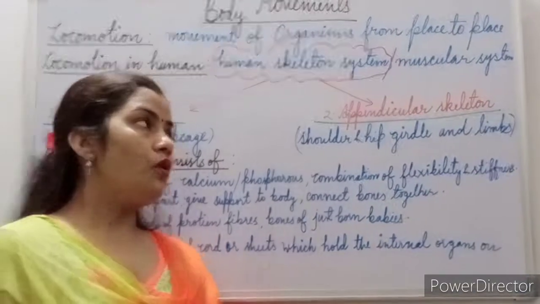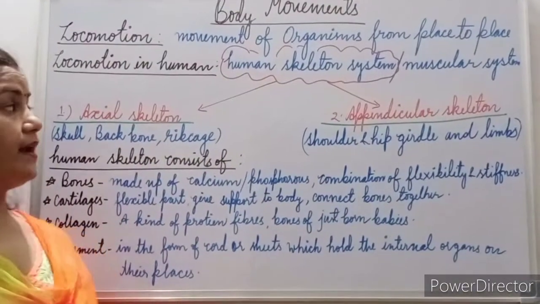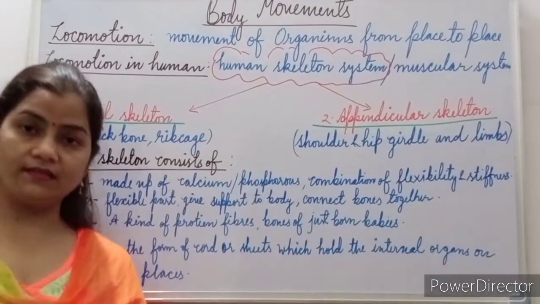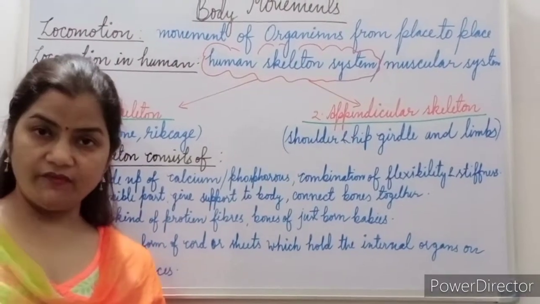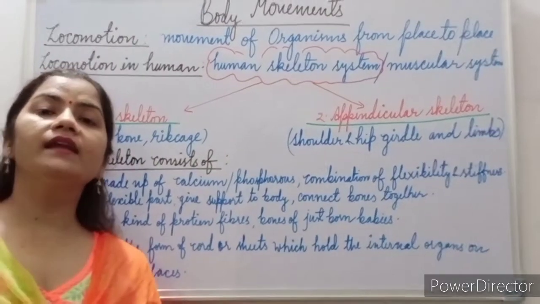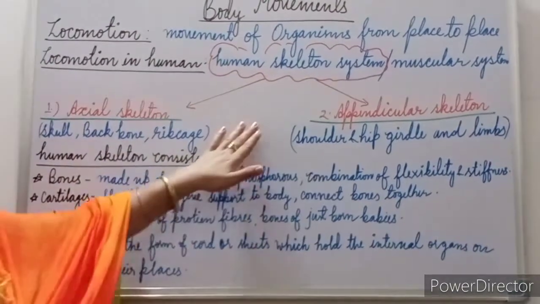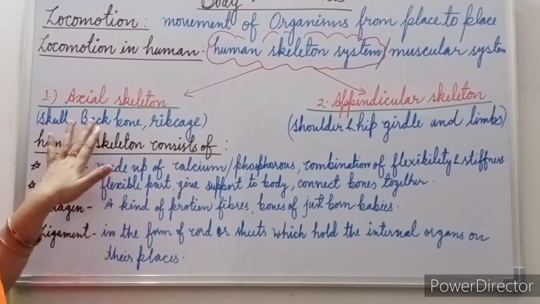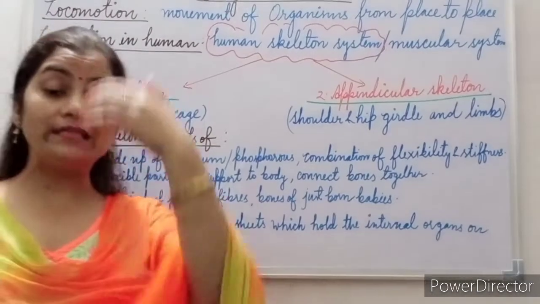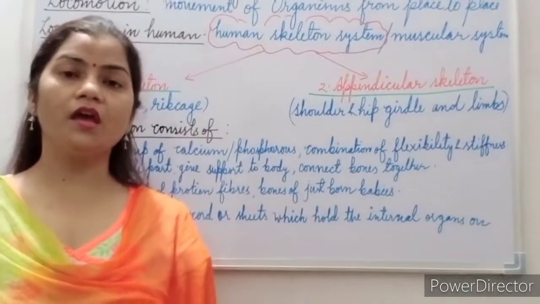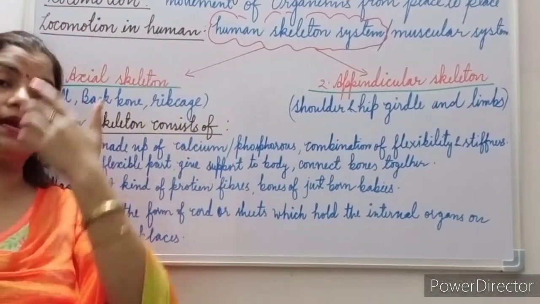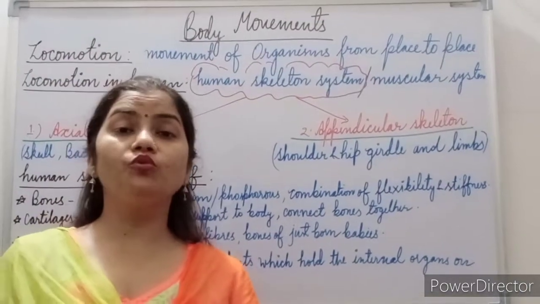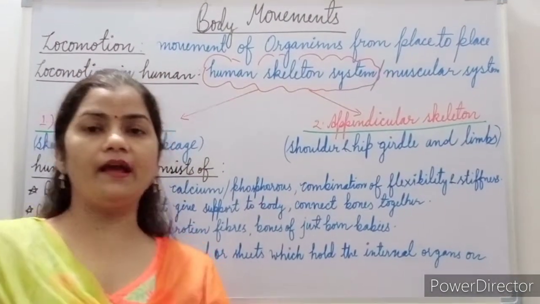All these bones work together. To make it more convenient to study the human skeletal system, we can divide it into two parts. The first is the axial skeleton. The axial skeleton is the central part of the body. It includes the bones present in the central part of the body, where the body can be divided into two distinct sides, left side and right side.